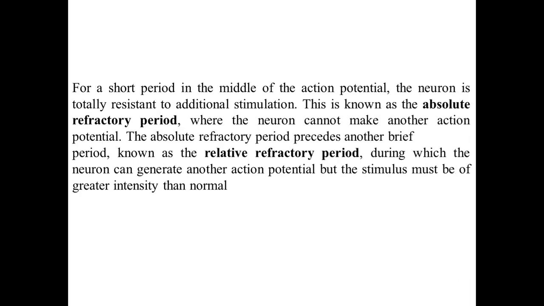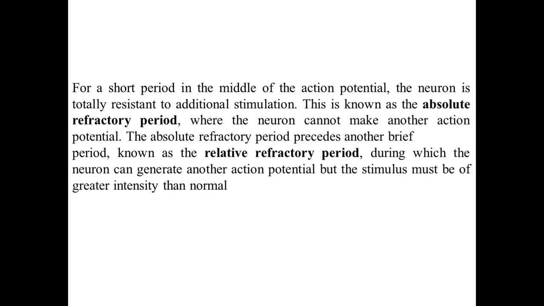For a short period in the middle of the action potential, the neuron is totally resistant to additional stimulation. This is known as the absolute refractory period. It means that if you provide additional stimulation at that time, it will not be capable of generating an action potential. That is the absolute refractory period, where the neuron cannot make another action potential.